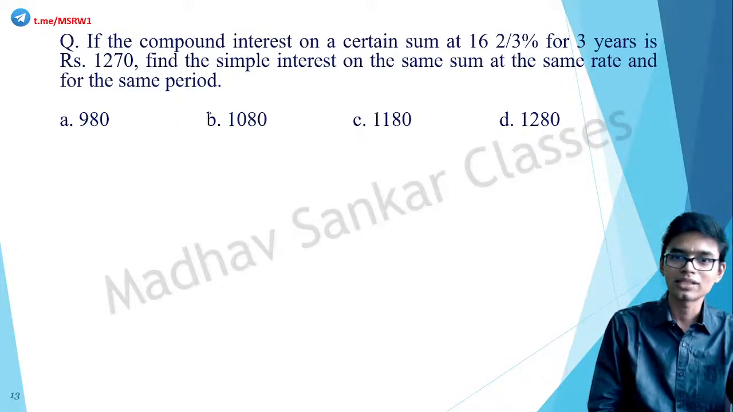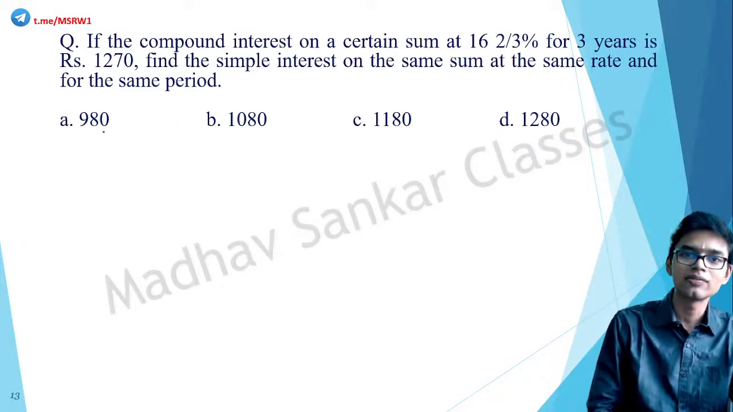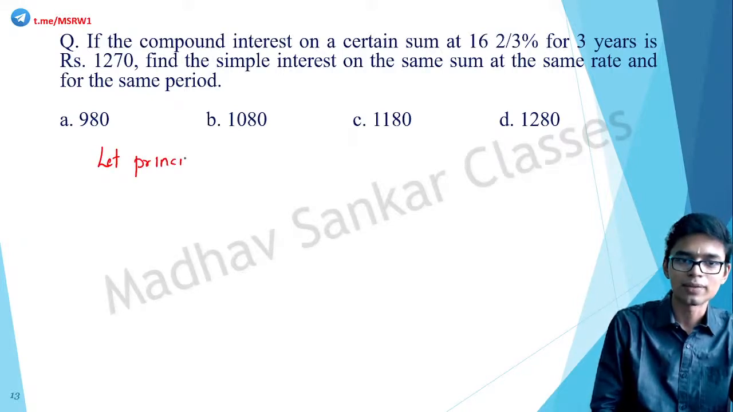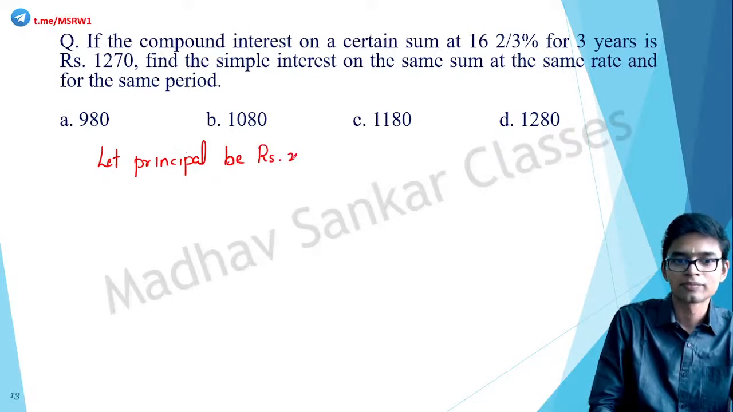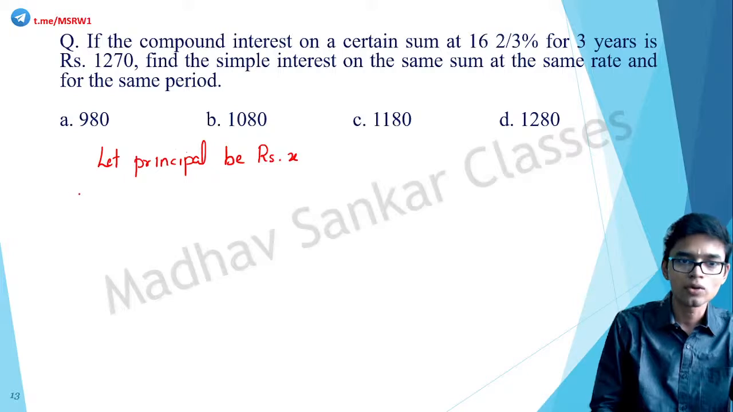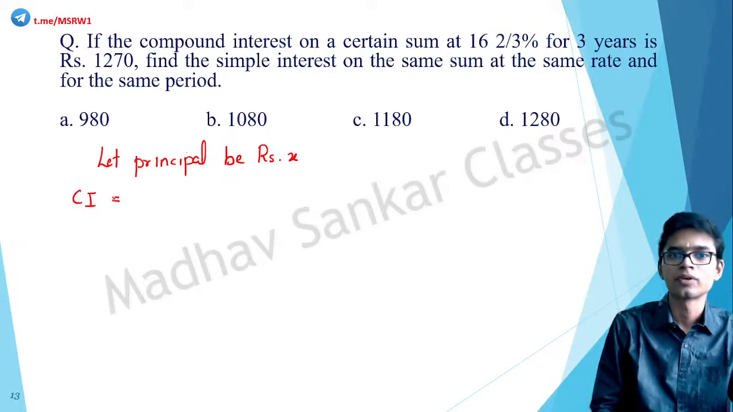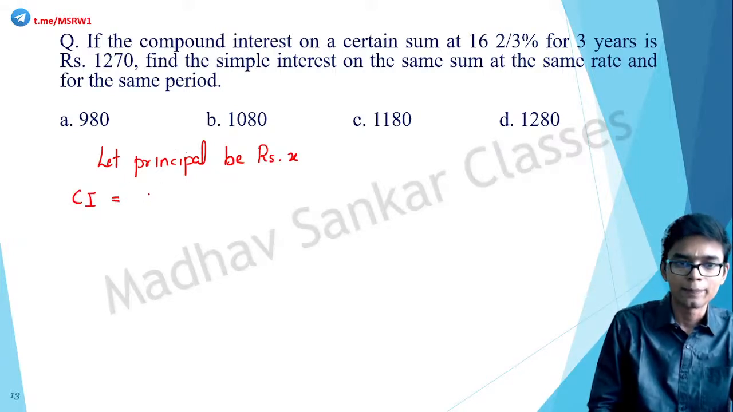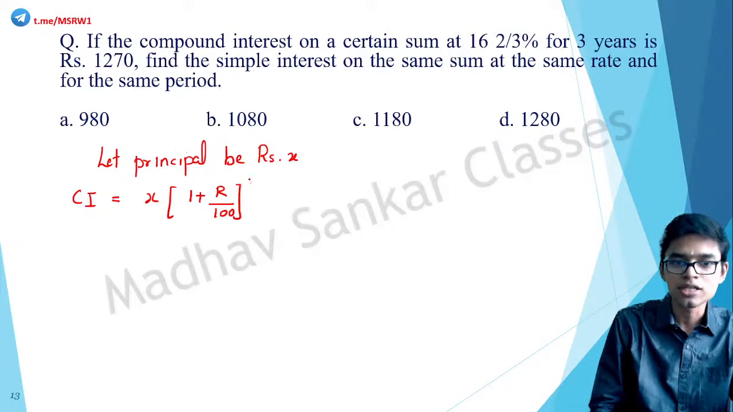First of all, the sum is not given, correct? So we can assume the value for principal. Let principal be rupees X. We don't know, it's some value. Now, what is the formula for compound interest? Compound interest is equal to principal into 1 plus R by 100, the whole raised to T, minus X, correct?